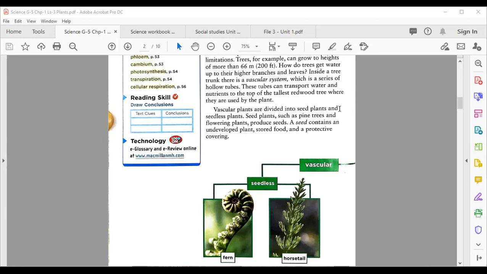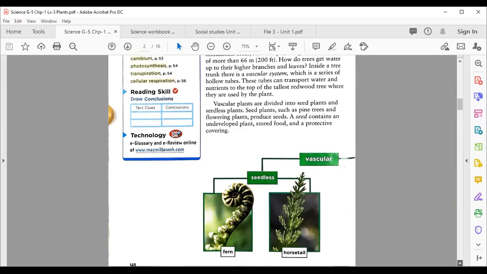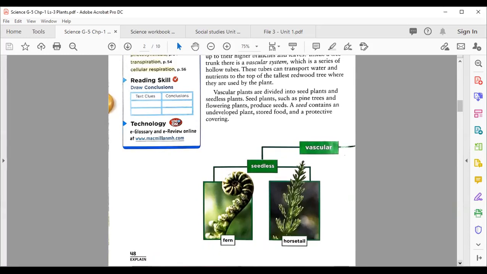Okay, listen, if you remember in the last lesson, we discussed a plant that has tubes. Inside a plant, there are tubes that inshallah we will discuss in detail in the next part of this lesson. We name them vascular plants, and if there are no tubes in them, we name them non-vascular. Inshallah, in the next part of this lesson, we will discuss this in detail.